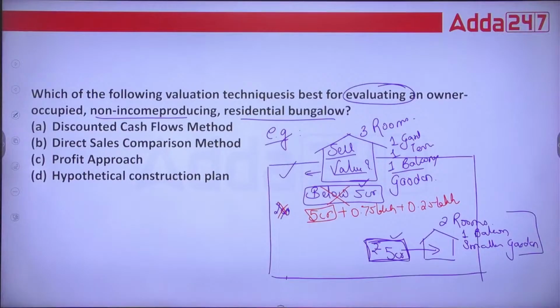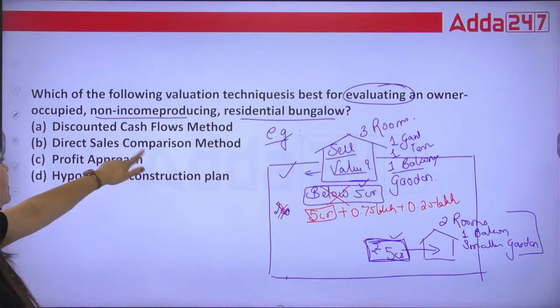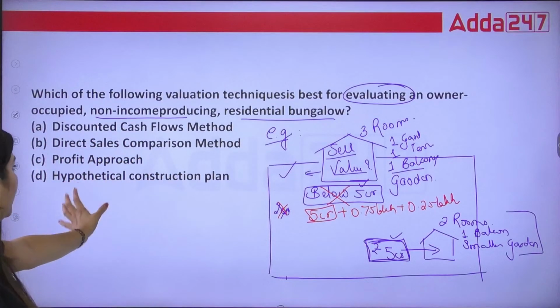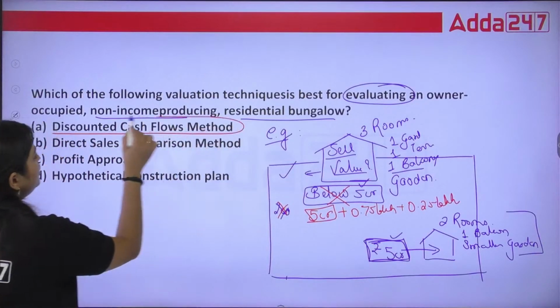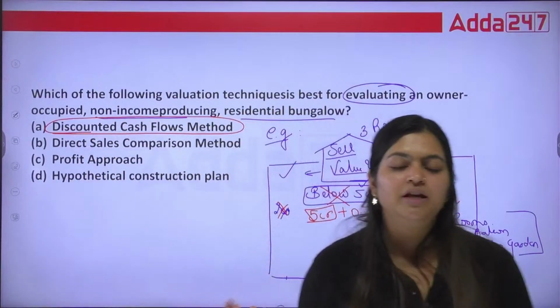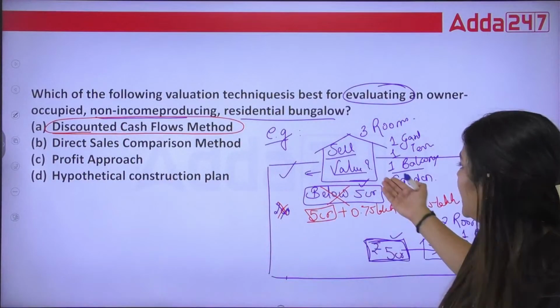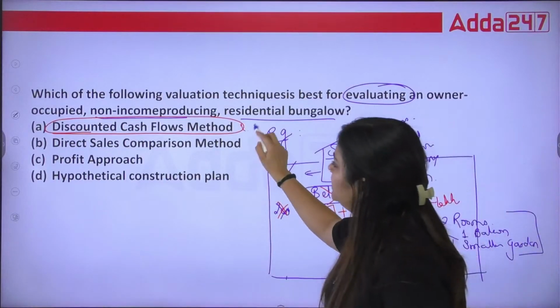Which method did I use here? Discounted cash flows method, direct sales comparison method, profit approach, or hypothetical construction plan. Discounted cash flows: I'm not using any cash flow valuation. I'm not estimating any cash flows, how much cash this bungalow will generate. I don't know about it, so this is not the method.